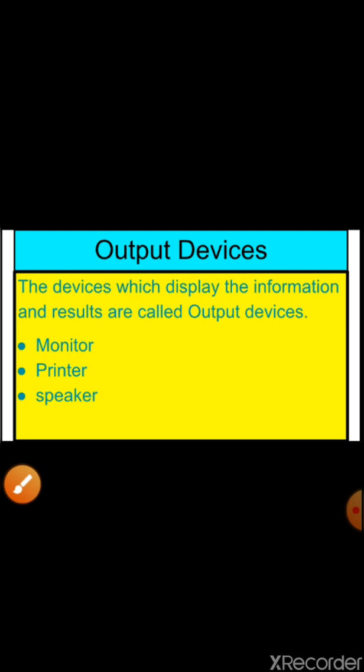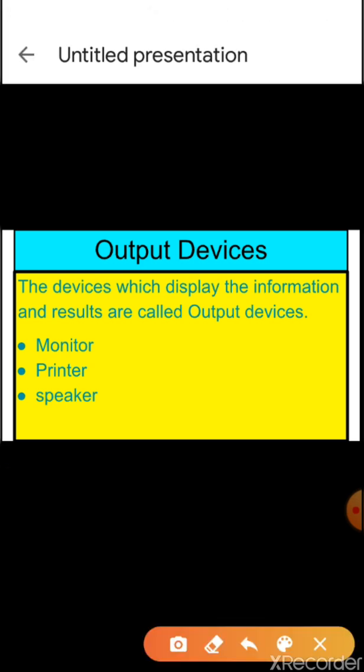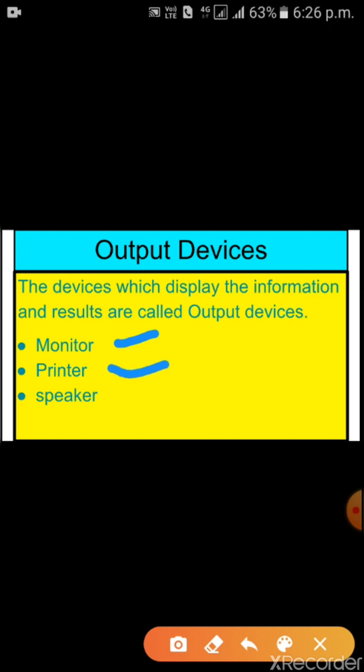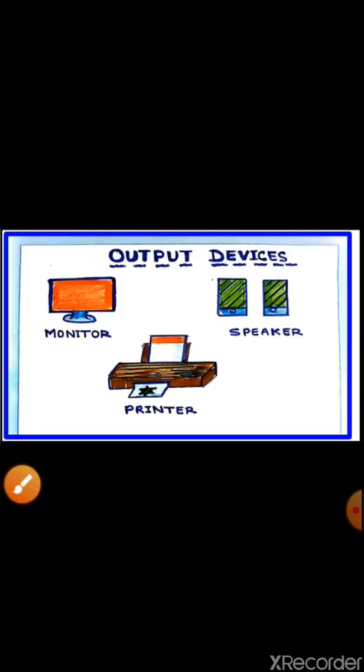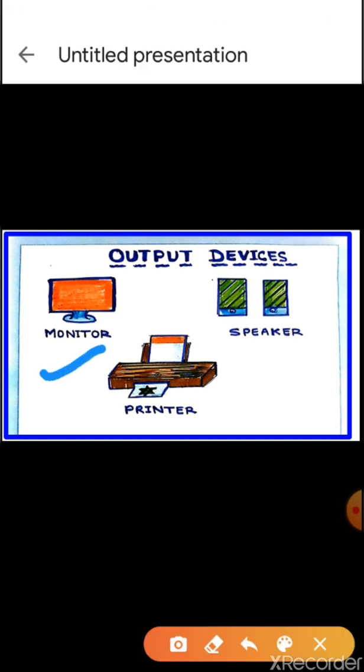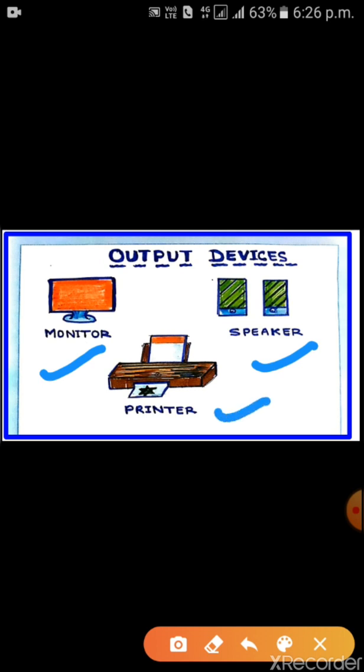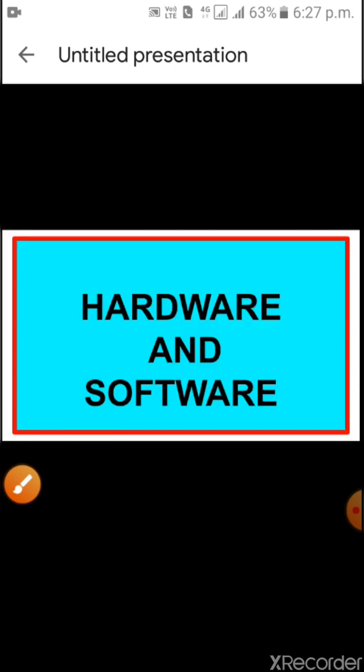Let's go to the output devices. The devices which display the information and results are called output devices. These are monitor, printer, speaker. These all are the devices of output. Children, you can see the pictures of output devices. Monitor, speaker and printer. These all are the pictures of output devices.